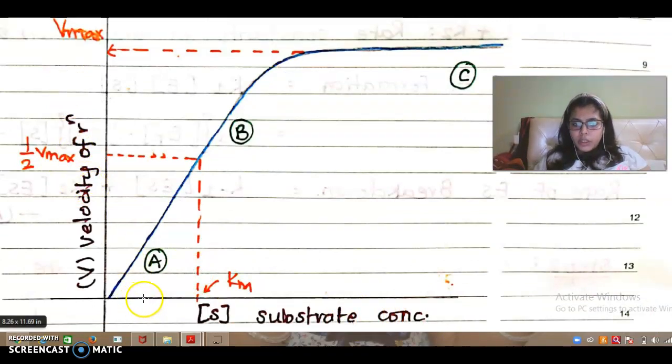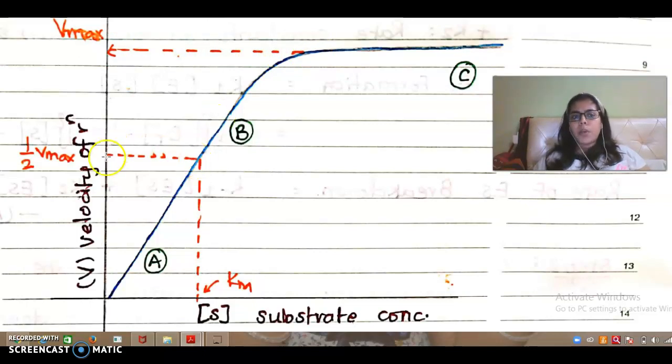As the substrate concentration increases, the velocity of the reaction increases, directly proportional. However, after some point, even if I increase the substrate concentration, the velocity does not increase. So it achieves a plateau, that is the maximum possible velocity.